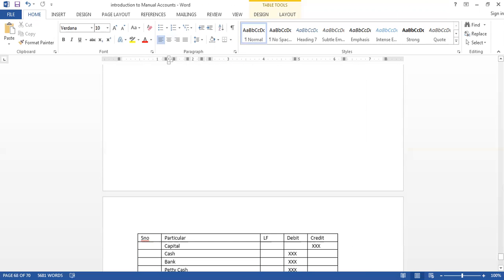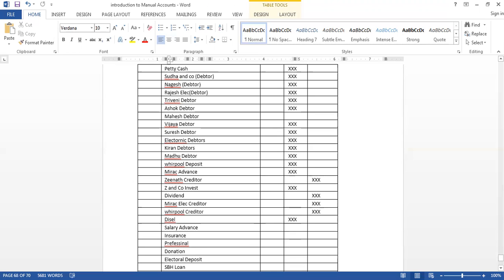We are learning all this, and after that we prepare the trial balance and balance sheet also. After completion of this manual accounting, you should be able to write the vouchers, understand the transactions, prepare the registers, and prepare the final accounts, trial balance and balances. You should be able to do all this individually after completion of the course. My intention is that you should be prepared for the best in the organization.